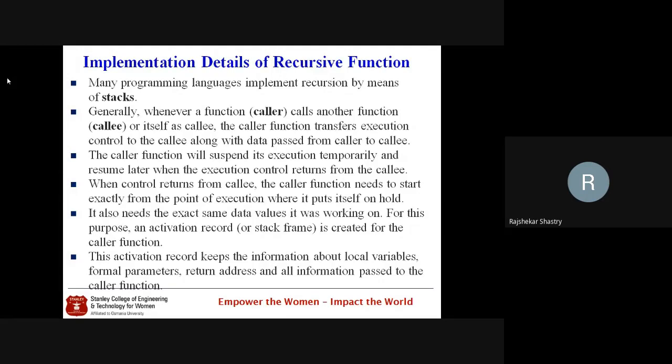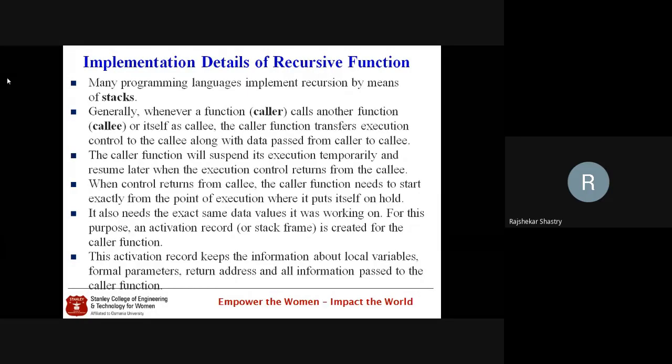Here, let us see how things will take place. A caller is a function which is calling some other function, and the function which is called by this caller is called the callee. So whenever a caller calls another function, the callee, or itself, the caller function transfers the execution control to the callee along with the data passed from caller to callee. This is the transfer of control and transfer of data, and the caller function will suspend its execution temporarily.